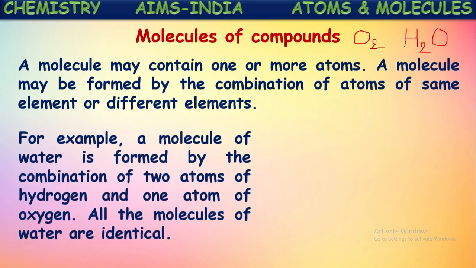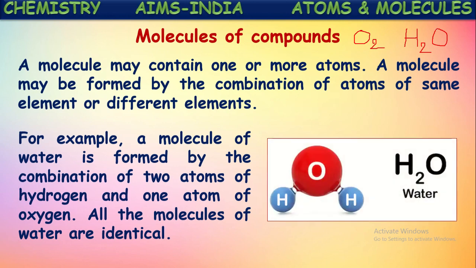For example, a molecule of water is formed by the combination of two atoms of hydrogen and one atom of oxygen, just now you have seen. All the molecules of water are identical. Yes, wherever you collect water and however you prepare this water, the combination of atoms in each molecule of water will be the same. Each molecule will contain two atoms of hydrogen and one atom of oxygen in combination. It won't be changed. However you collect the water and from wherever you collect it, the combination of atoms in these molecules will be constant and identical.